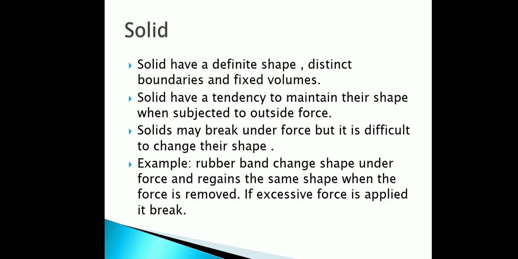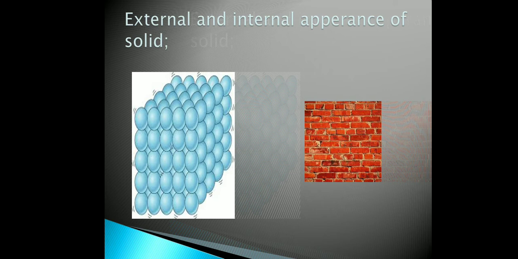When we put some force, it may break, but it is difficult to change the shape. For example, a rubber band changes shape under force. When we push or pull the rubber, it changes its shape and regains the same shape when the force is removed. If excessive force is applied, it breaks, but it does not particularly change its shape.